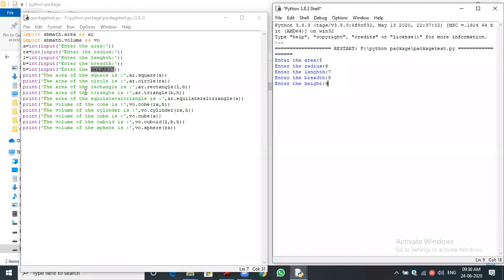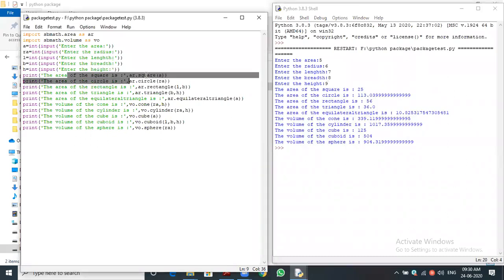You can see the first line, the area of square is 25. The function is called. The function is defined inside the module area, and the module is present inside the package SBmath. Have you understood how to create a module, how to create a package, and how to use them in our program also? Did you understand?